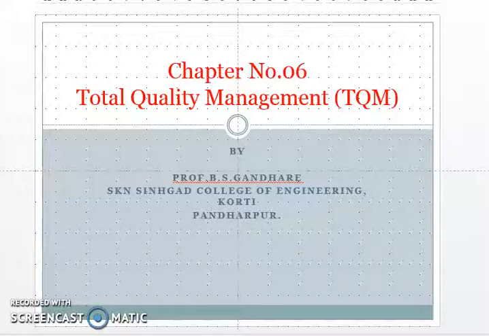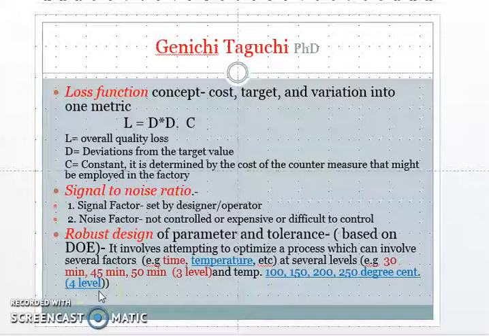But before that, one quality guru, Genichi Taguchi's contribution, is remaining. In short, first we will discuss his contribution and then we proceed. Now we will see the contribution of Genichi Taguchi. He has contributed 3 things. First is the loss function, second is the signal to noise ratio, and third is robust design.